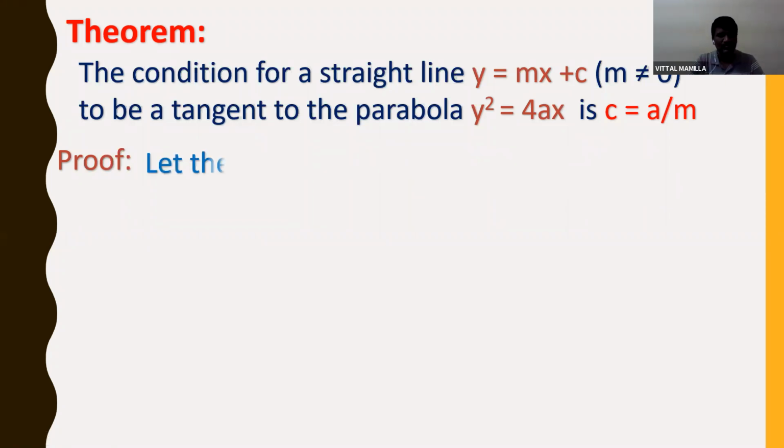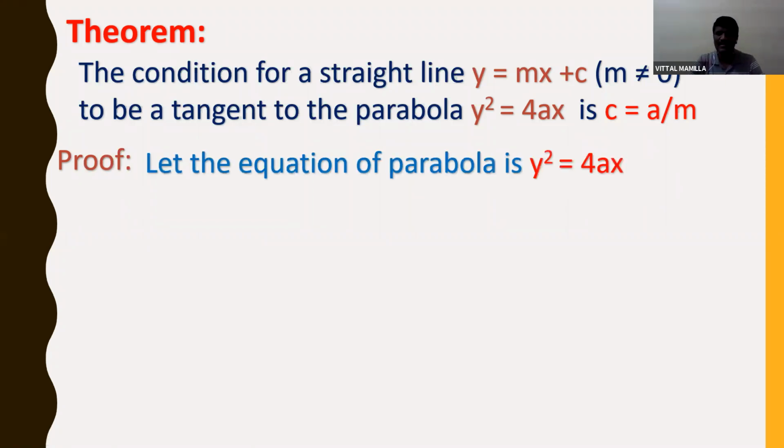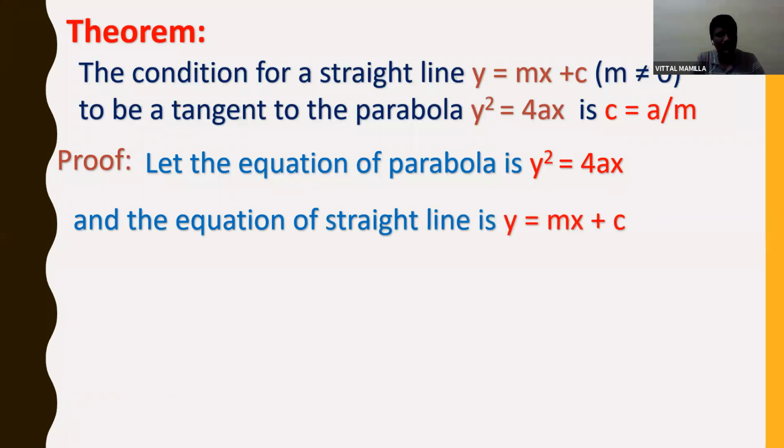First proof. Let the equation of the parabola be y square is equal to 4ax. In the diagram, we know there is one parabola and one straight line which is touching at only one point. And the equation of the straight line is y is equal to mx plus c. That means for the parabola we are taking the standard form, and for the straight line I am taking the slope intercept form. Okay, so they are touching each other. That means there will be one common point to both.